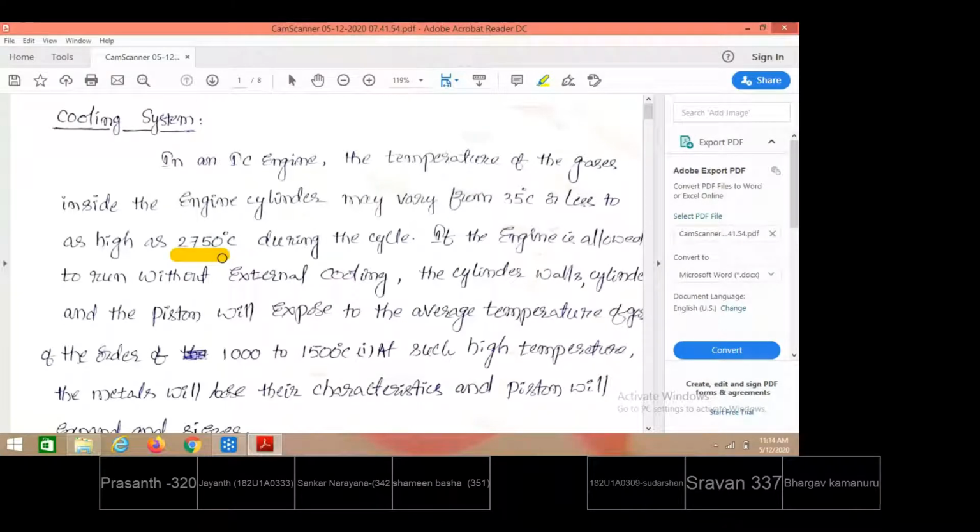and the piston will get expanded over a period of time. Since a small clearance is provided between the piston and the engine cylinder walls, upon expansion that small gap will be totally closed, and the movement of the engine parts gets seized, and that is how the engine is going to get damaged also.